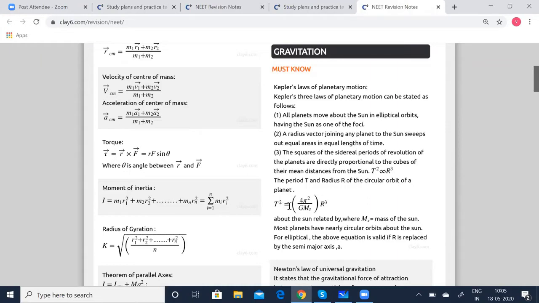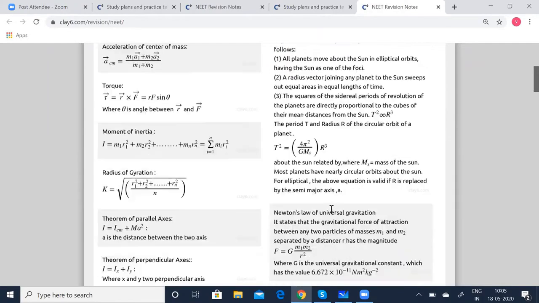So we can quickly put it as T squared is equal to 4 pi squared by G Ms times R cubed, where 4 pi squared divided by G Ms is going to be a constant. G stands for the gravitation constant, M stands for the mass of the satellite or mass of the planet, you can put it that way. So M stands for the mass of the body. Since it's a constant, you can directly say T squared is proportional to R cubed.